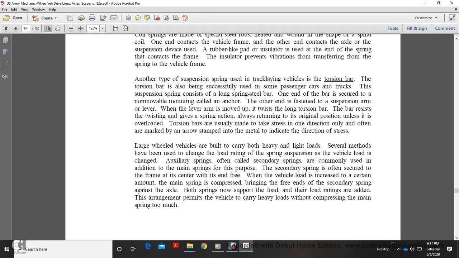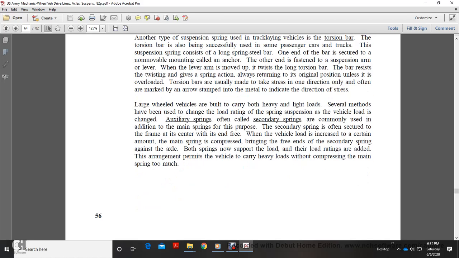The lever arm is moved up through the long torsion bar. The bar resists the twisting and gives the spring action, allowing it to return to its original position unless it's overloaded. Torsion bars are usually made to take stress in one direction only. Often they're marked with an arrow stamped in the metal to indicate the direction of the stress.